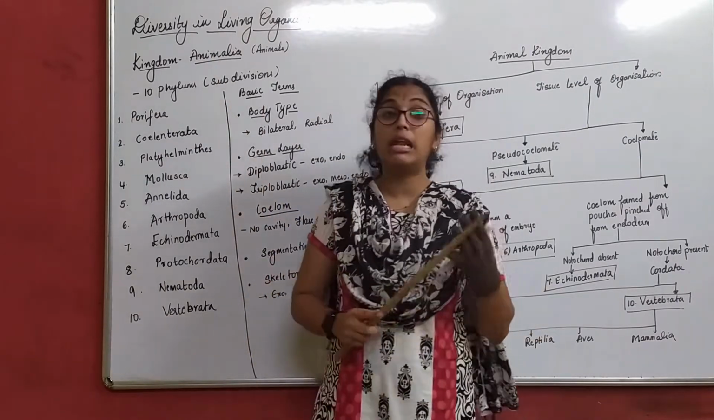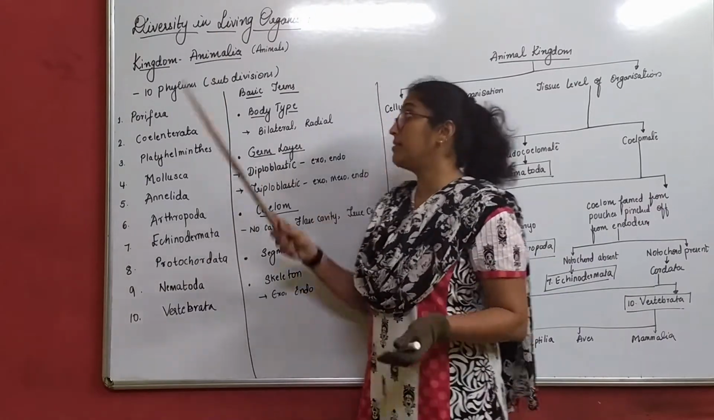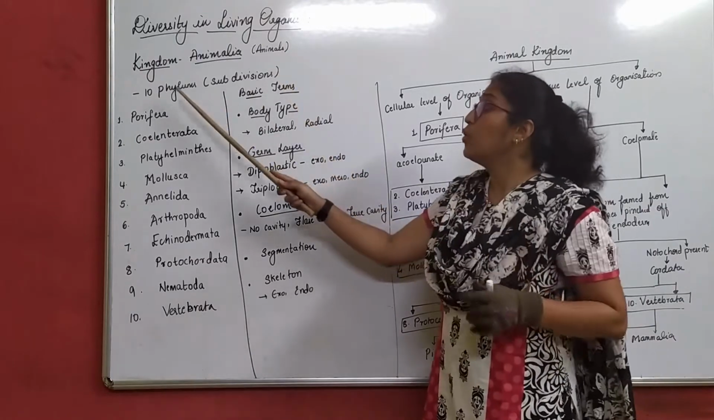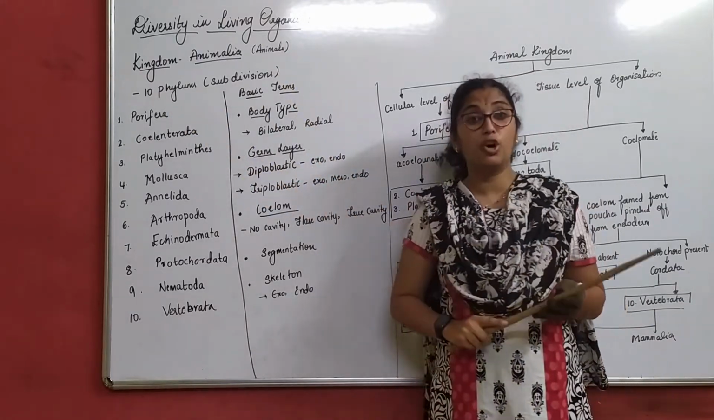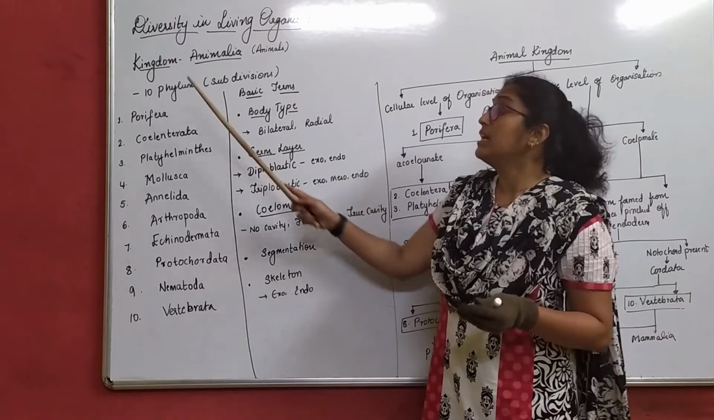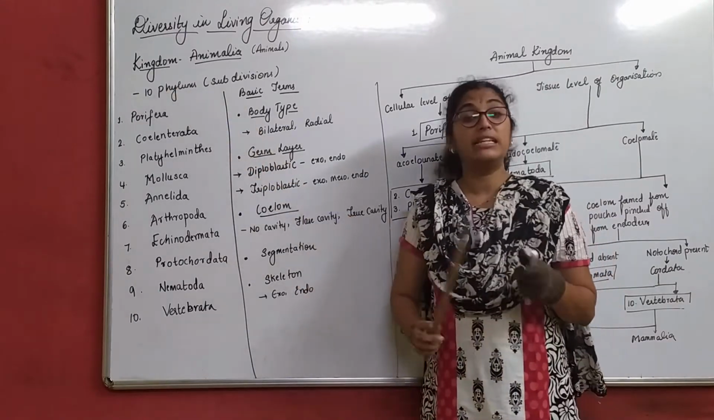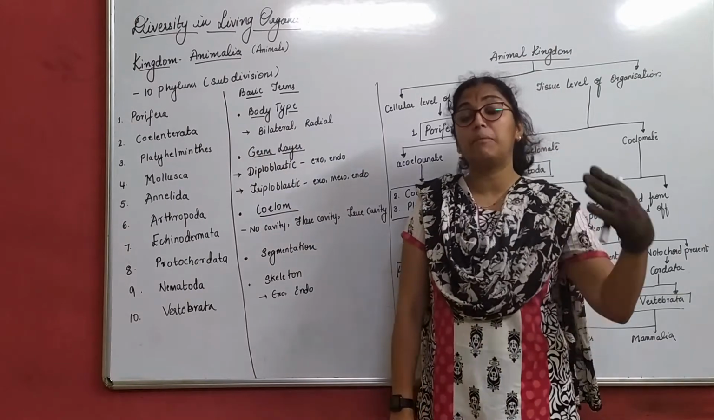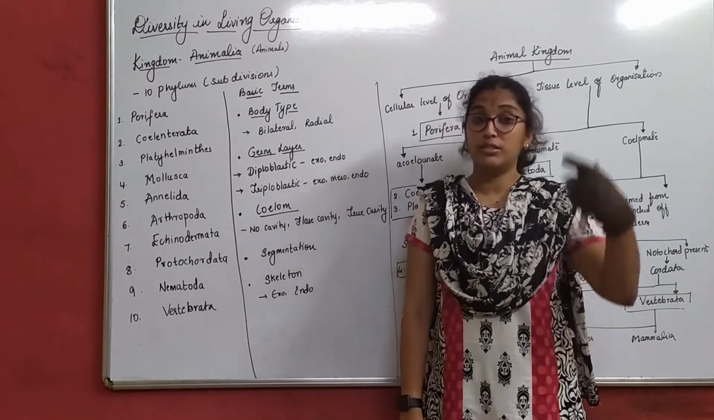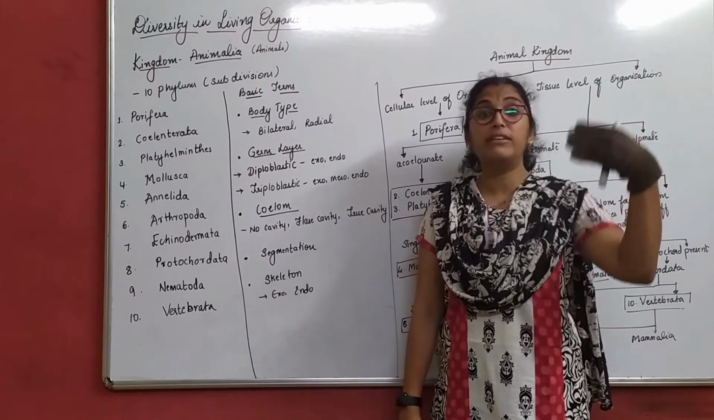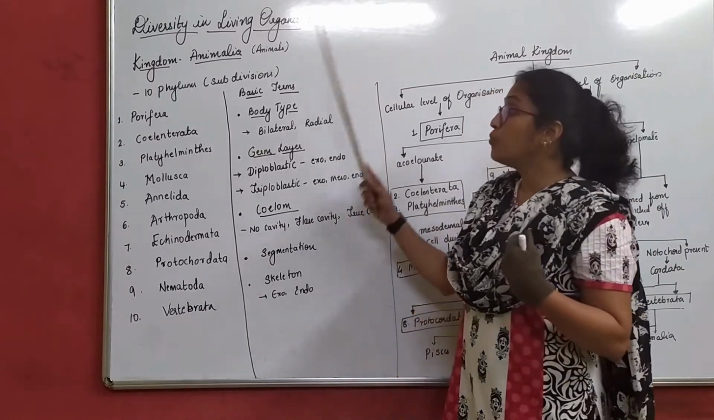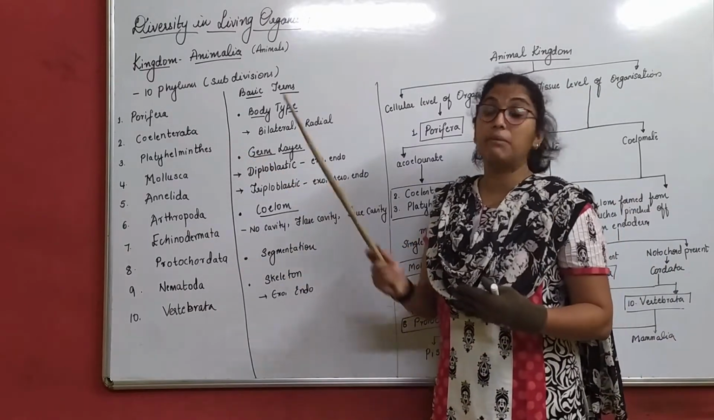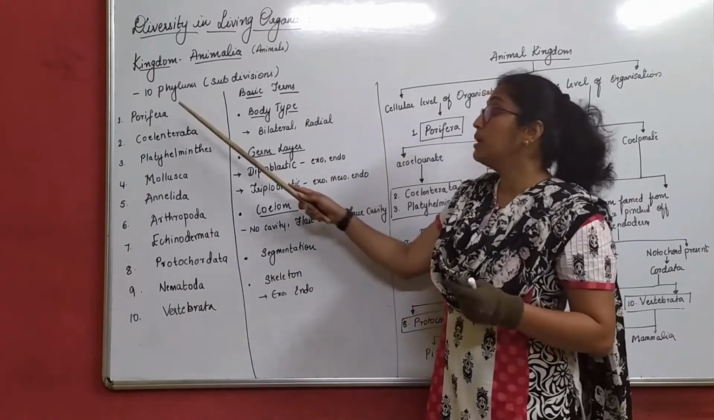Now let's move on to the last kingdom classification, that is Animalia kingdom. In Animalia kingdom we have 10 subdivisions, or what we can say is we have 10 phyla in animal kingdom. Now what do you mean by phylum? Phylum is nothing but the further classification, sub-classification or levels in the classification. So which are these 10 levels in the classification which we will be studying in Animalia kingdom is